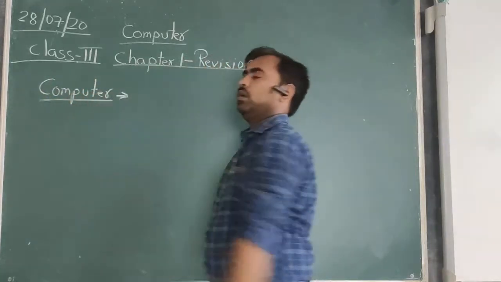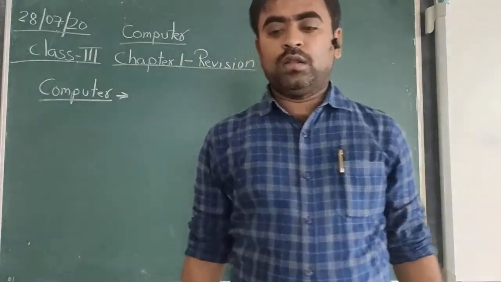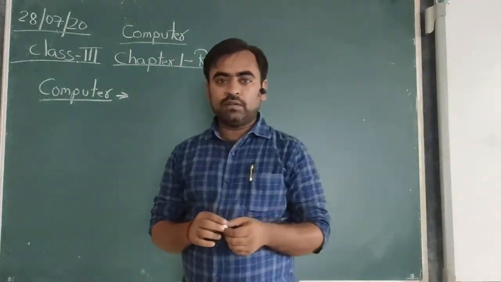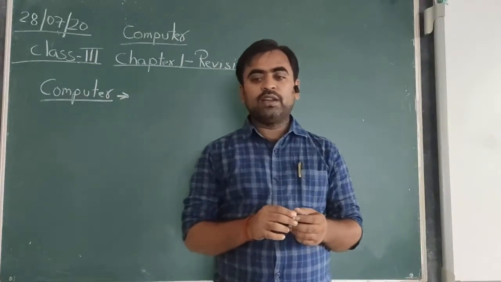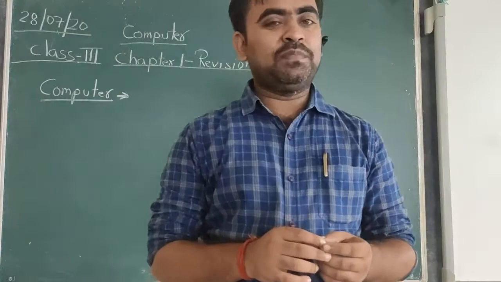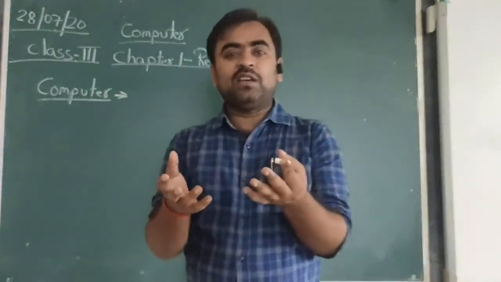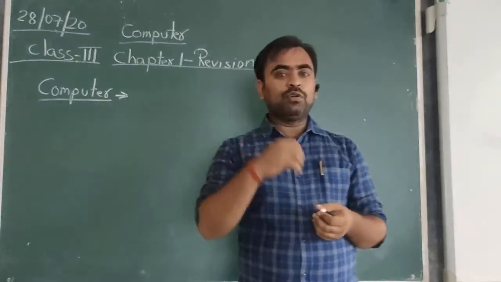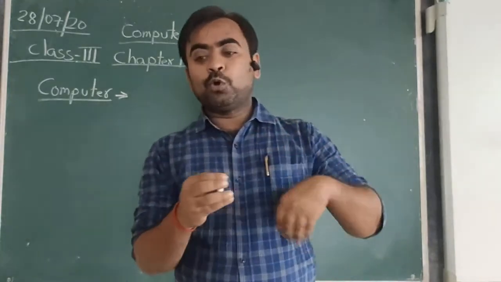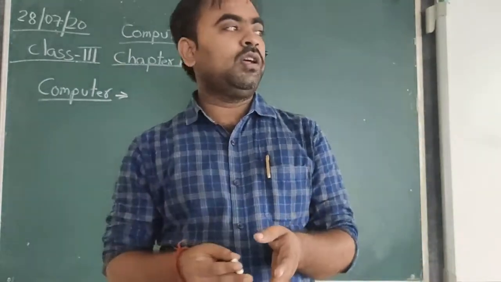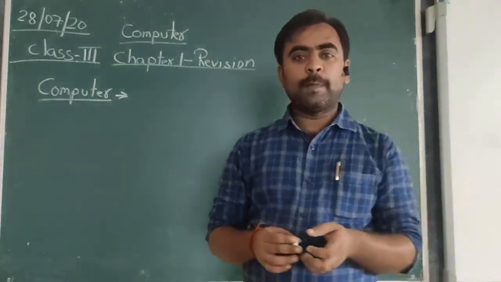What is a computer? A computer is generally an electronic machine that accepts or takes the input from the user and then processes the input which you have given.